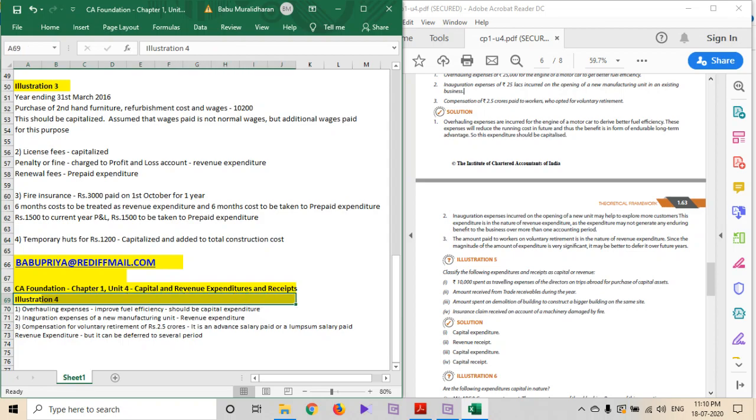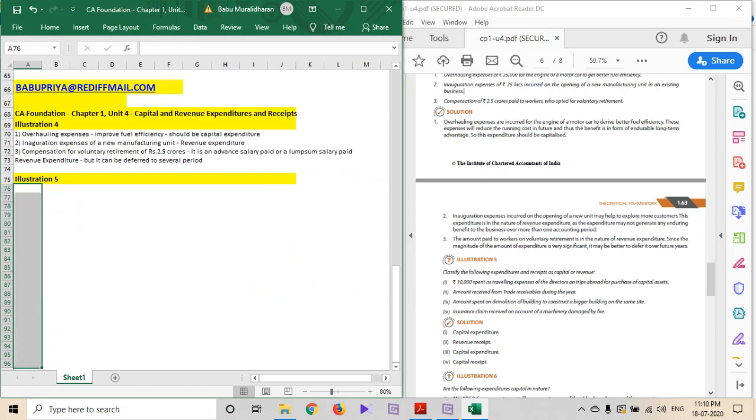I'm just copying this. Illustration 5. First one, 10,000 rupees spent as traveling expenses of the directors on trips abroad for purchase of capital assets. You have to see, purchase of capital assets.